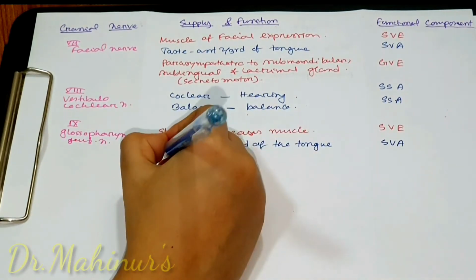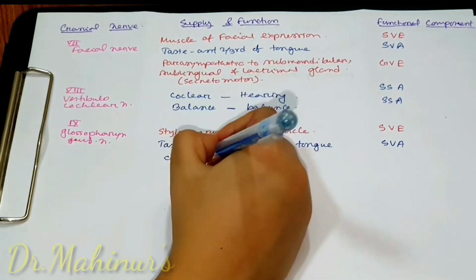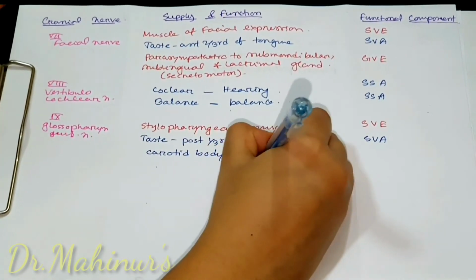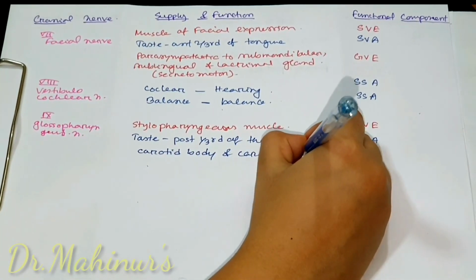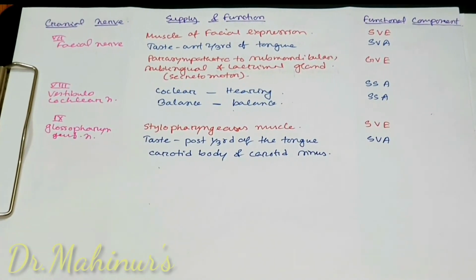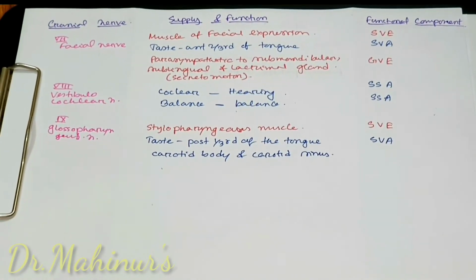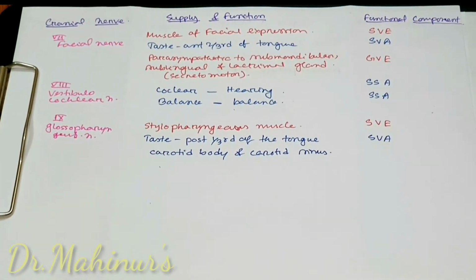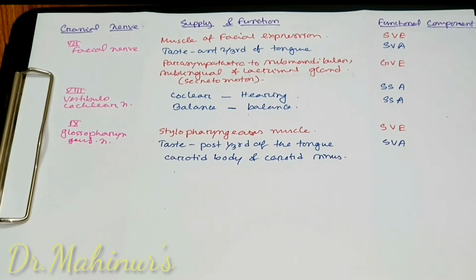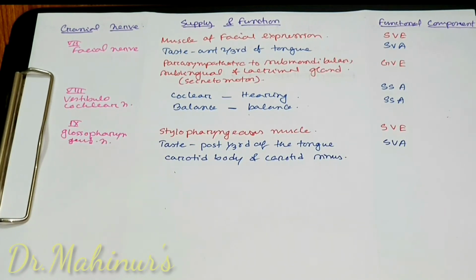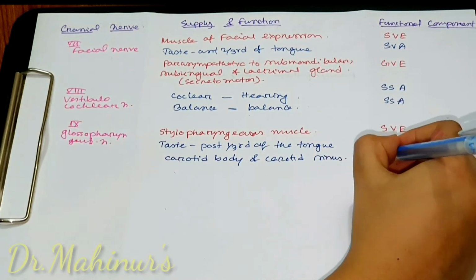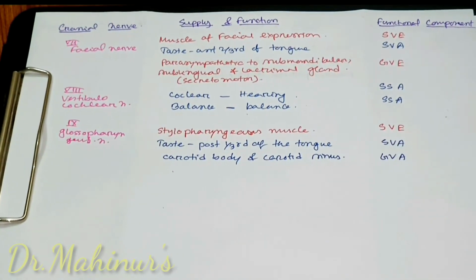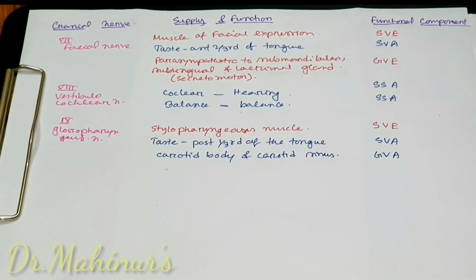The ninth cranial nerve also has supply to the carotid body and carotid sinus. The carotid body and carotid sinus carry chemoreceptors and baroreceptors, so this sensation will be general and visceral, as it carries general sensation from the viscera, not from the body wall. So the functional component will be general visceral afferent.